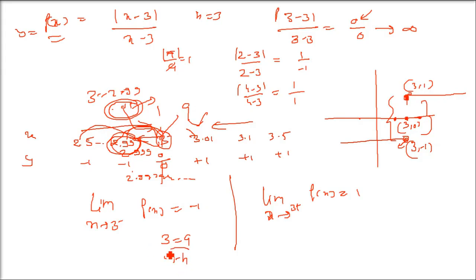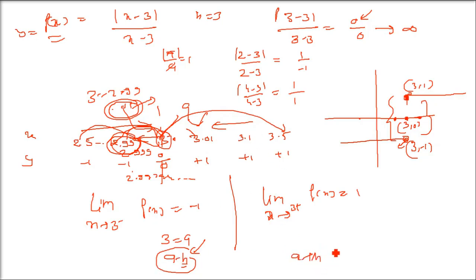We cannot, because it is forbidden. If I touch it, all will die. That is the case. So a minus h; a is the critical point. Anything before that will be a minus h. Anything which is higher than 3, very close to 3 but higher than 3, will be a plus h. A is the critical point, which is 3 here. H is a very small number, just close to 3.